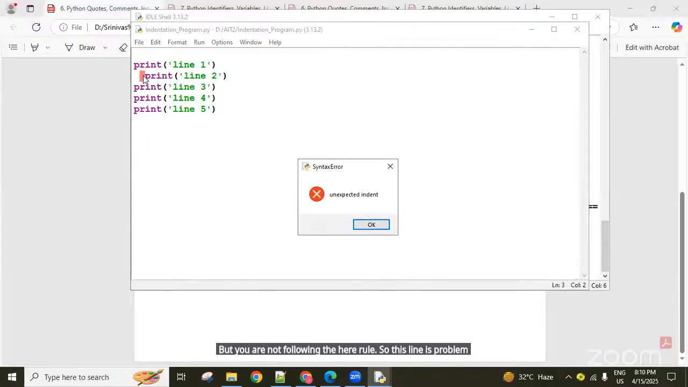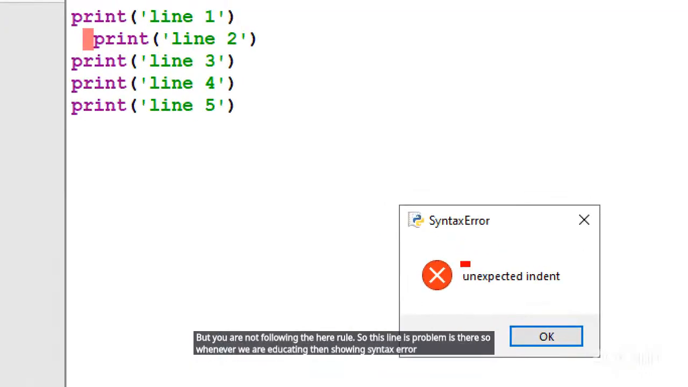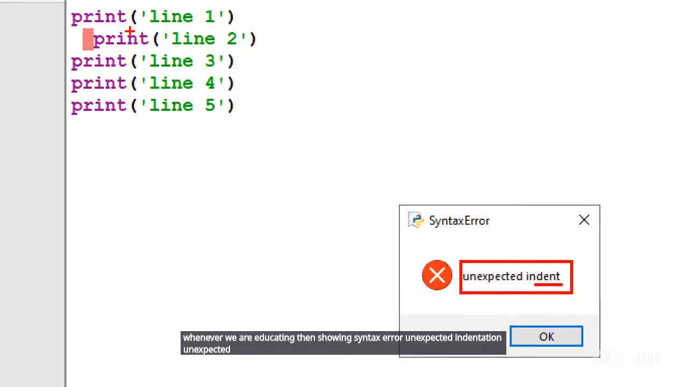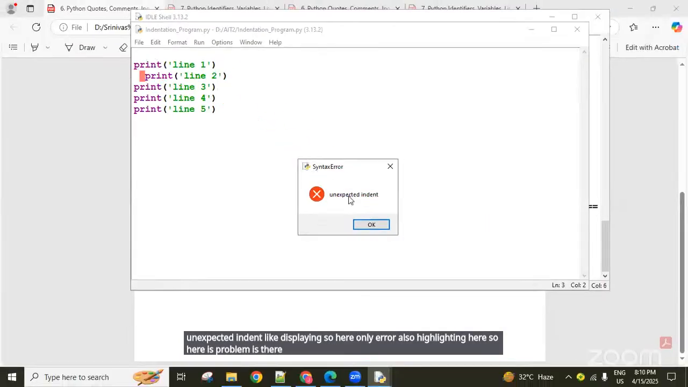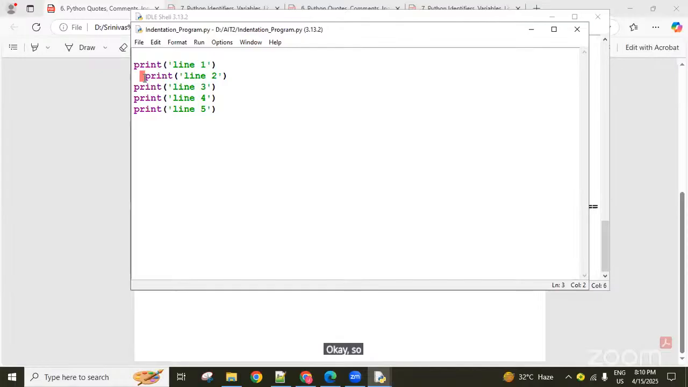So whenever we execute, it shows a syntax error: unexpected indent, unexpected indentation. The error is also highlighted here, so the problem is here. Indentation means you are not following the proper spacing. That is the meaning. So come back here and remove that space. Are you clear now?